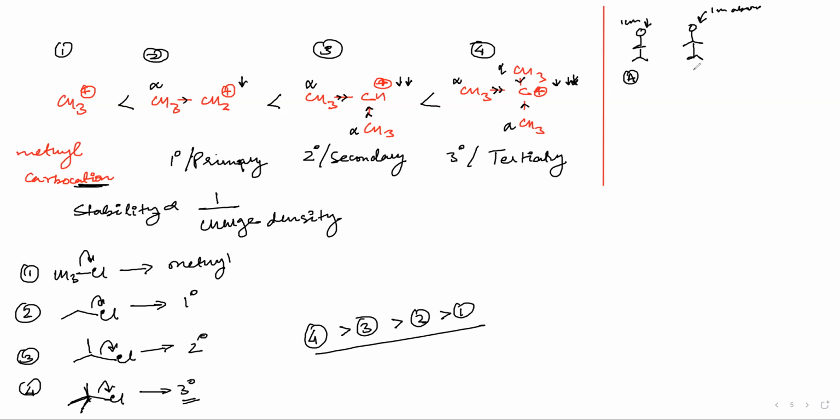This is scenario A, and this is scenario B, and Sanya will tell me where this person will get hurt more. In 1 centimeter above or 1 meter above? 1 meter. Okay, fine. If this is the ground level, this is 1 meter and this is 1 centimeter, the brick at 1 meter has higher potential energy. Now, as the energy increases, the stability decreases.